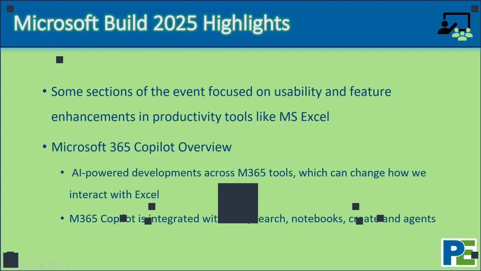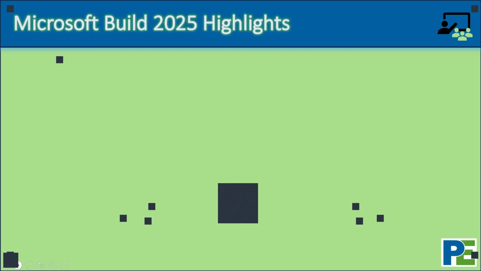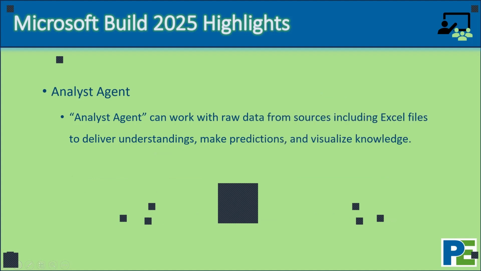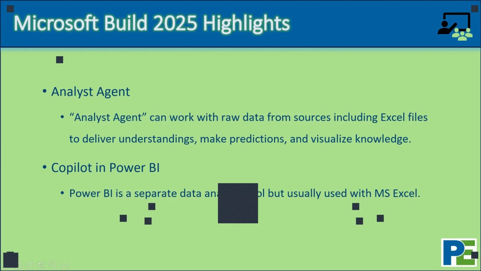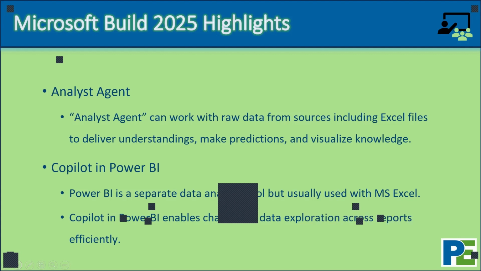Microsoft 365 Copilot is integrated with chat, search, notebooks, create, and agents. Additionally, they also introduced Analyst Agent. Analyst Agent can work with raw data from sources, including Excel files, to deliver understanding, make predictions, and visualize knowledge. They also talked about Copilot in Power BI, which is a separate data analysis tool but usually used with Excel. Copilot in Power BI would enable chat-based data exploration across reports efficiently.